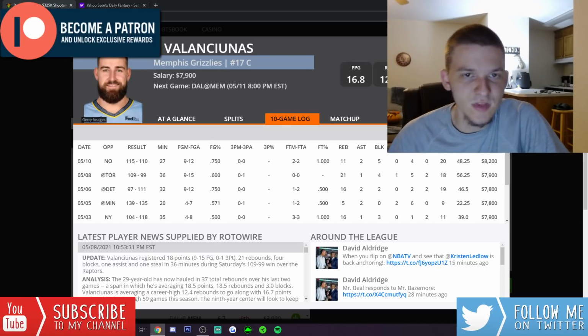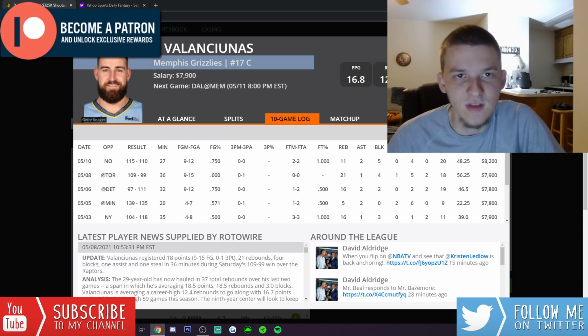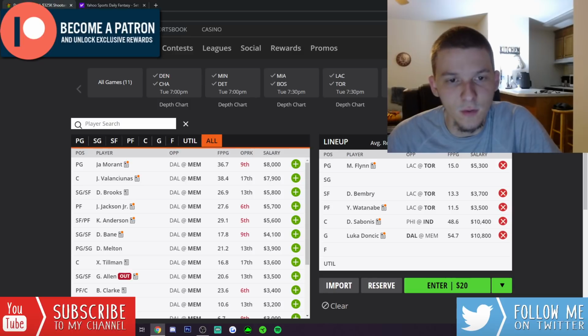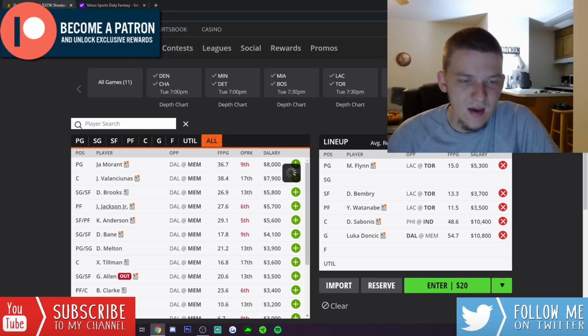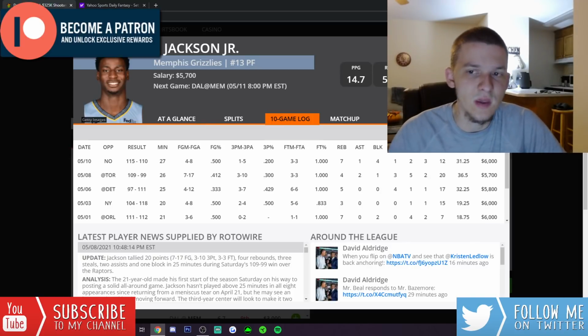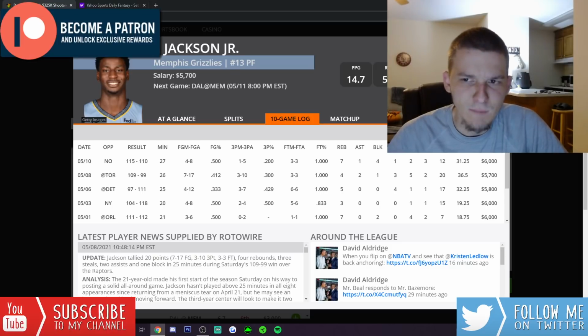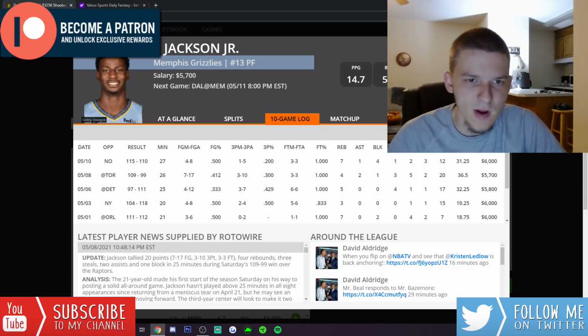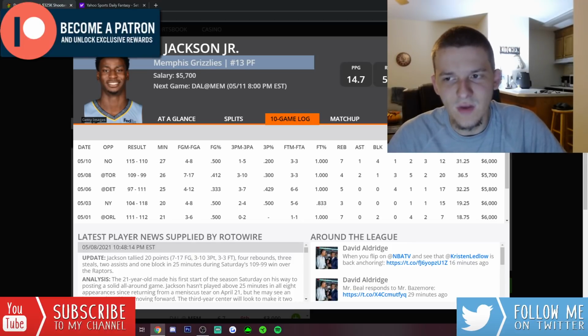I like the matchup without Porzingis. J-Val should definitely be able to dominate down low. He's my favorite play from Memphis. If Jaren Jackson Jr. winds up resting, I think that just makes me feel even better about J-Val. If Jaren Jackson Jr. winds up playing, I think he's actually someone we could consider. He's been starting recently, but they haven't really been playing him massive minutes. He only played 27 minutes on Monday night. It seems like they're going to keep him around 26 to 28 minutes, which definitely hurts him a little bit.